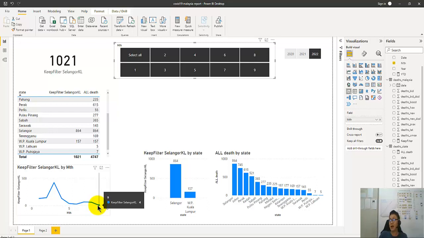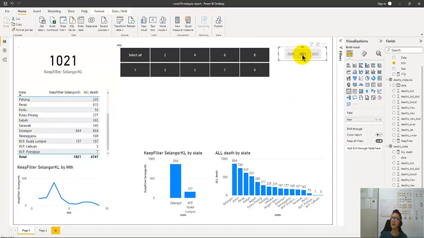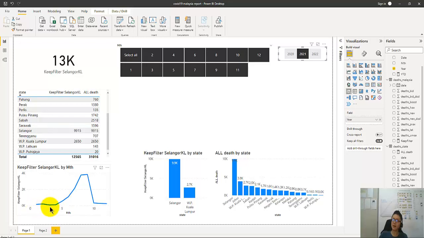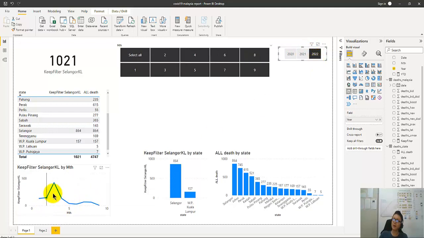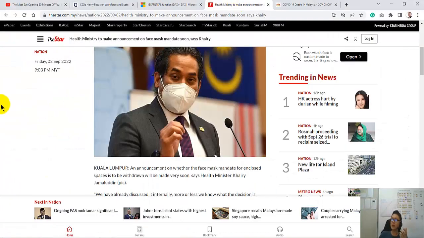Maybe this is why, compared to last year, I can see here the cases in September were over 3,000, with death cases of 10, 309, 227, as compared to this year, and it's now going down. So now you can see why the Health Minister Khairy Jamaluddin says that the face mask mandate for enclosed spaces is to be withdrawn, and will be made very soon. Now you know why, right?